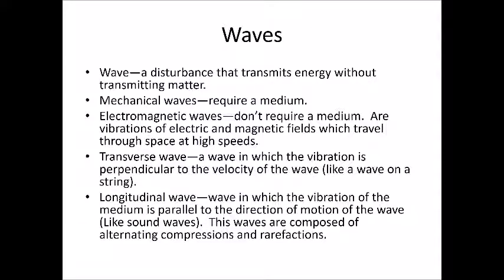A wave is a disturbance in a medium that transmits energy without transmitting matter. We'll talk about some different types of waves. Mechanical waves are waves like the wave that might go through a rope or a sound wave, waves that require a medium, something to vibrate, to move.